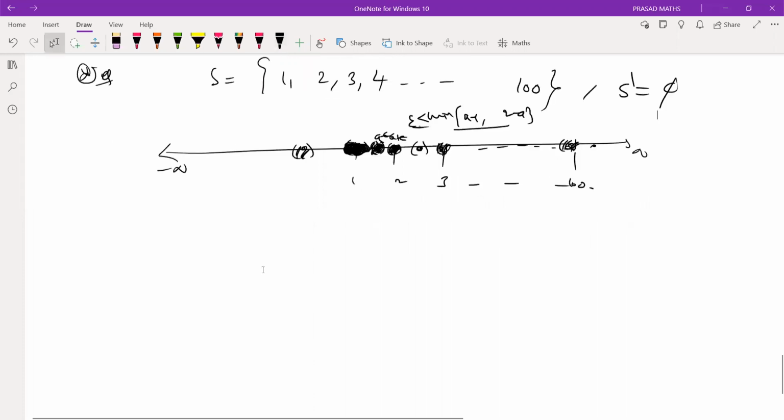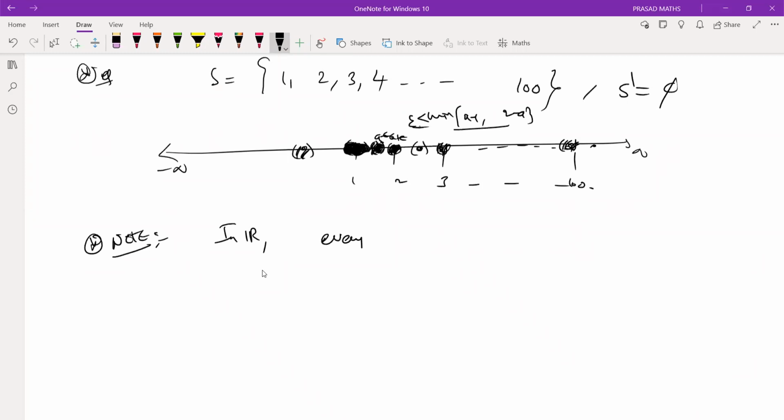Right? So what you observe is, in a metric space, as you'll see later, you take any finite set, the derived set is automatically empty. You give me any metric space, not only R, we'll see later in metric spaces.